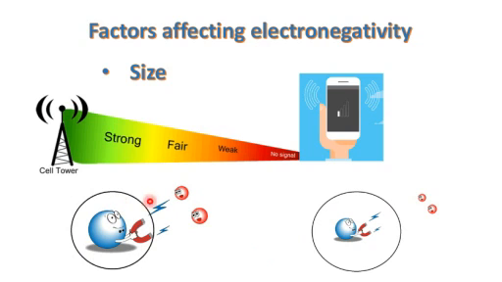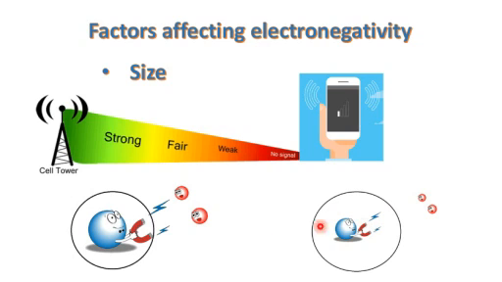In this diagram, the atomic size is very small. So what happens? Being a small atom, the nucleus is able to exert its pull beyond its valence electrons and able to get control over the bonded pair. But here, the atom being bigger in size, its nucleus is buried deep inside. So what happens? It will not be able to exert a strong influence on the valence electrons as well as the bonded pair of electrons.